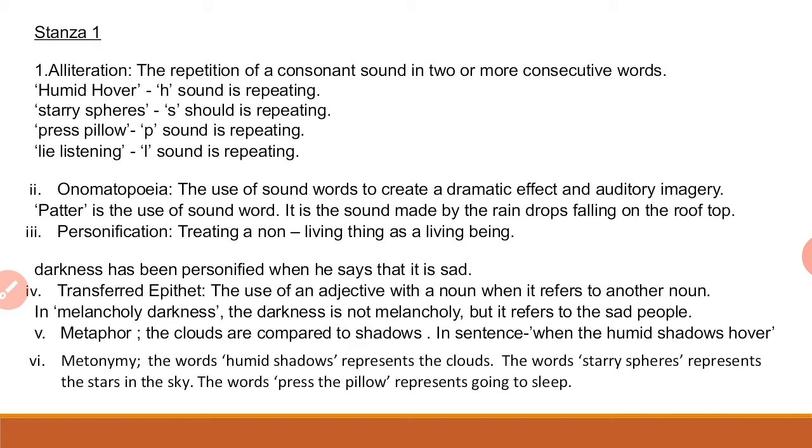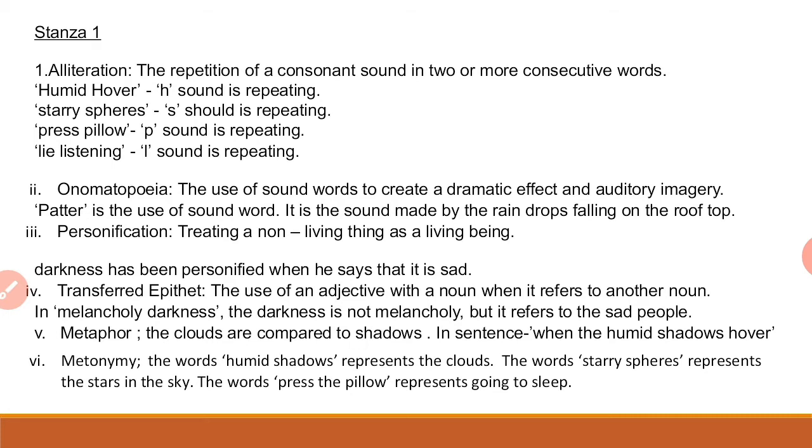Here in melancholy darkness, the darkness is not melancholy, but it refers to the sad people. Metaphor, the clouds are compared to shadows in sentence when the humid shadows hover. Metonymy as well, the word humid shadows represents the cloud, the word starry spheres represents the stars in the sky, the word press the pillow represents going to sleep. So it is explained before you, right?